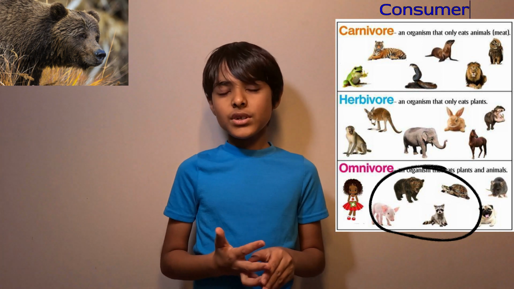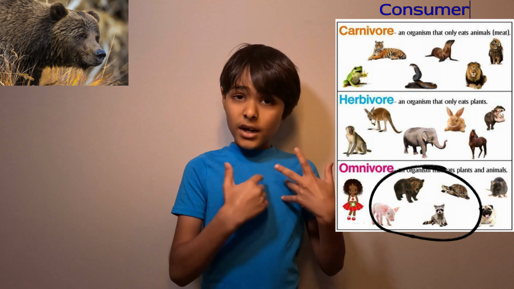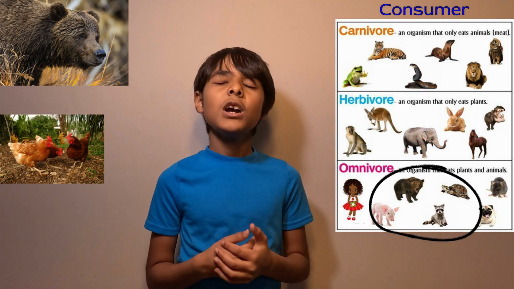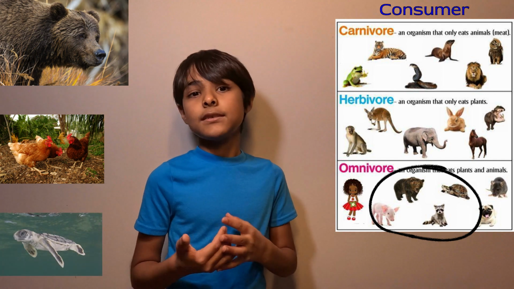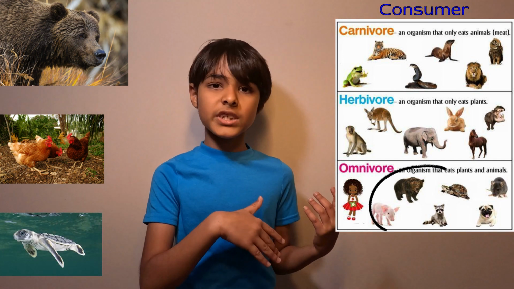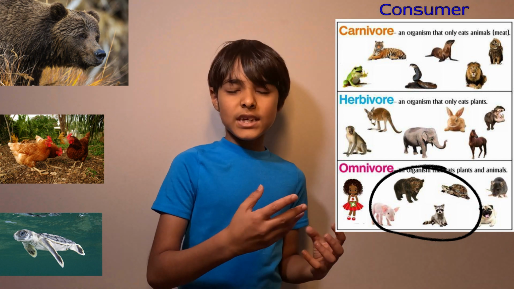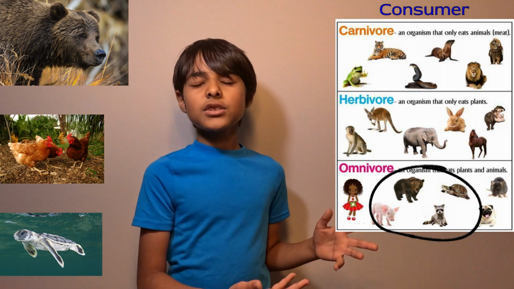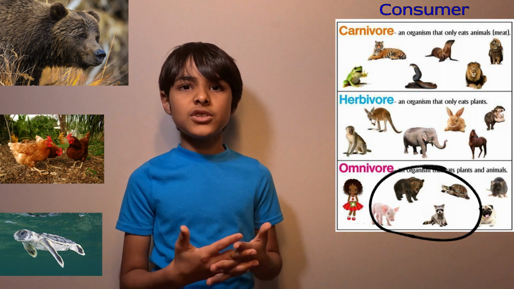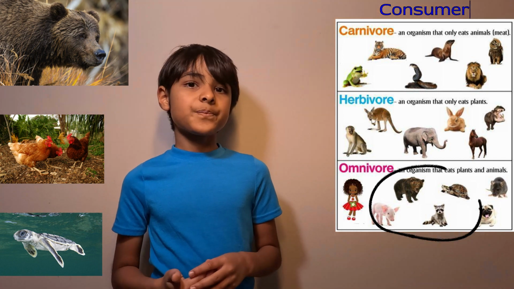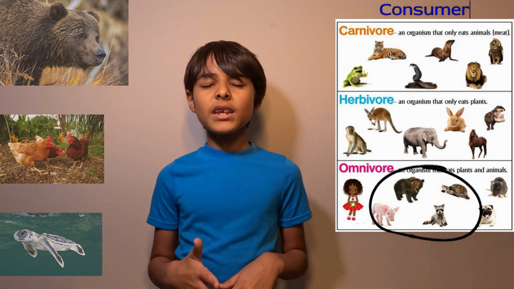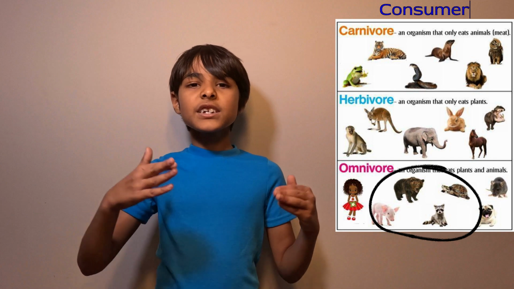And then another example is us humans, because I'm vegetarian, so I'm a herbivore, but other people eat herbs, plants, not grass or tree leaves, but we eat wheat, and that comes from there. So yeah, most humans eat wheat. And then some humans also eat chicken or other meat. So, yeah.